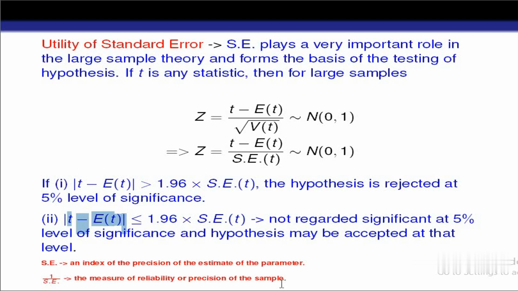If the difference between the statistic and the parameter is less, it means whatever sample we are using will be a reliable one. Then the value of the standard error will also be less, and its reciprocal will be larger, and we will get a high precision or high reliability for the sample.